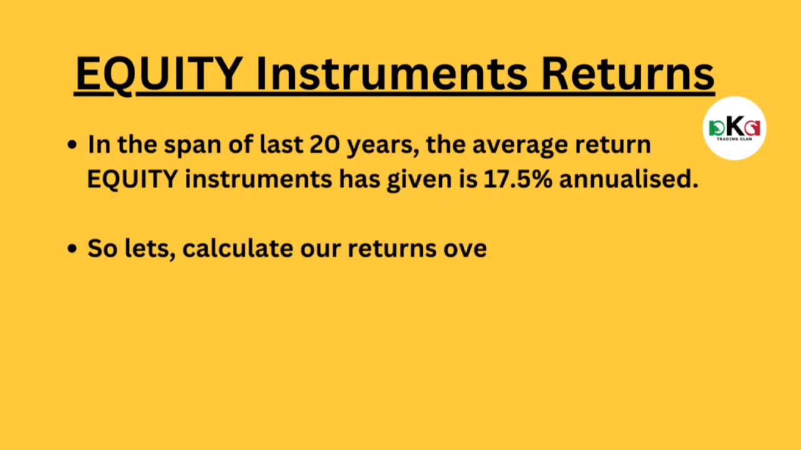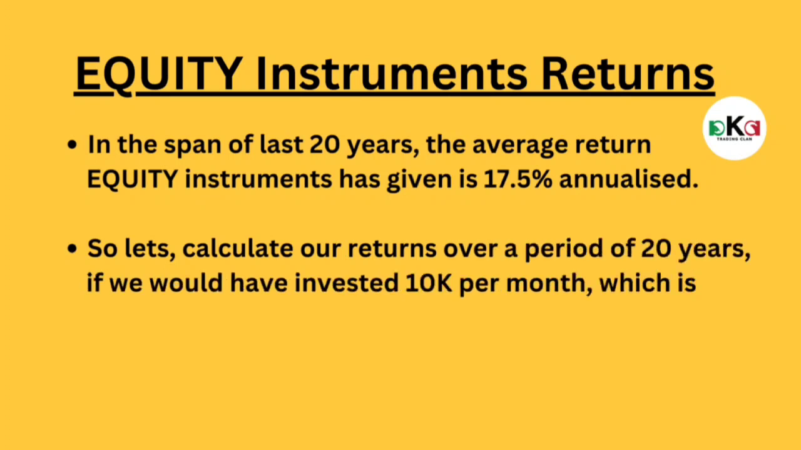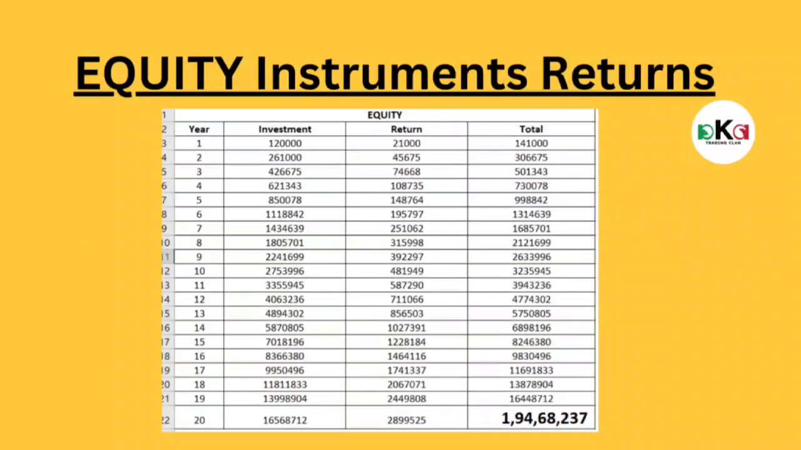So let's calculate our returns over a period of 20 years if we would have invested 10,000 per month, which is 1,20,000 per year. So as you can see in the calculation, in year 1 we started with 1,20,000. The return was 21,000. So our total for that year was 1,41,000. Second year we invested our 1,20,000 plus 1,41,000, which we had earned, and we repeated this for 20 years.